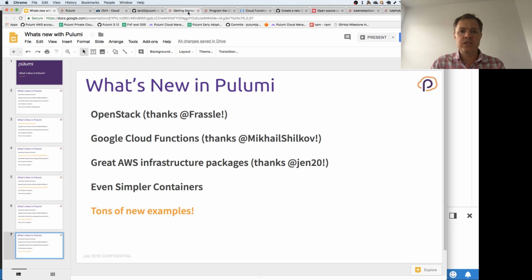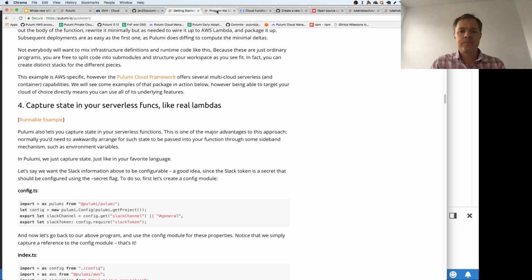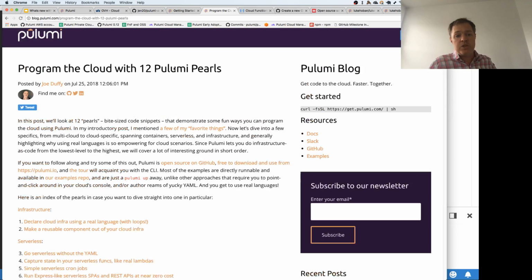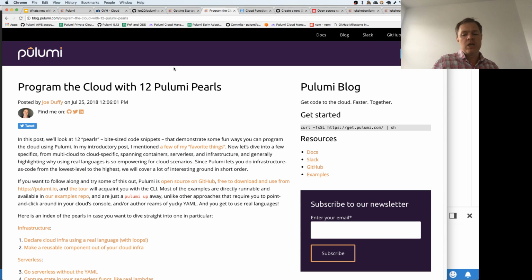One that I think is really exciting, and I might even spend some time next week going through these in more detail: for those of you who didn't check it out last week, Joe did a blog post on 12 Pulumi pearls. These were just a bunch of little snippets of code that give you a sense of how you can use Pulumi in a bunch of different interesting areas.